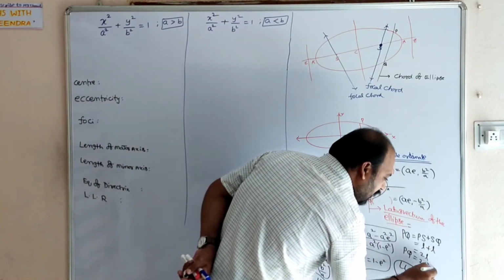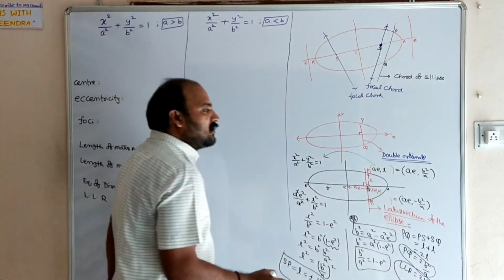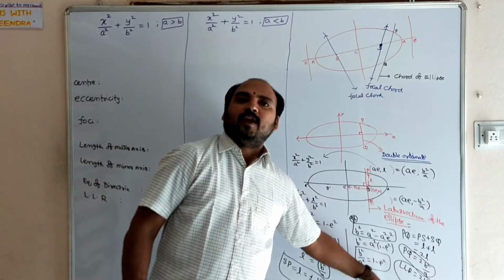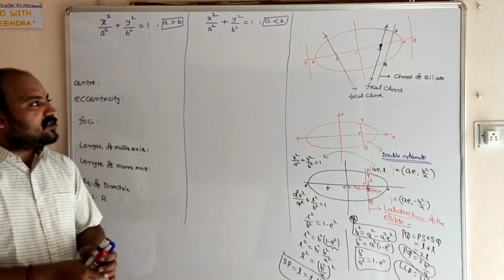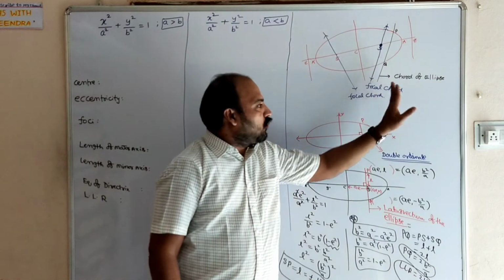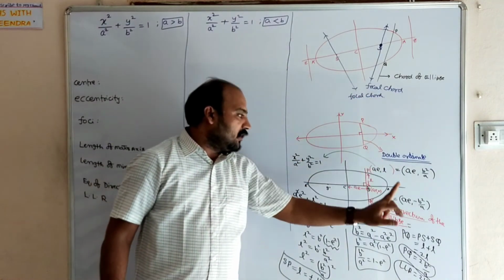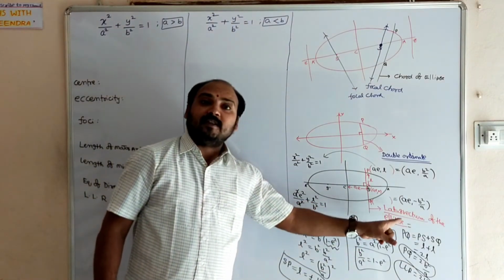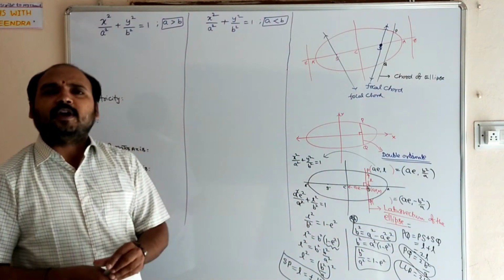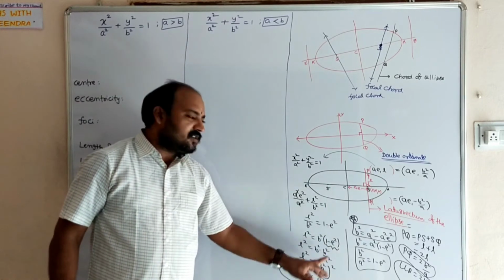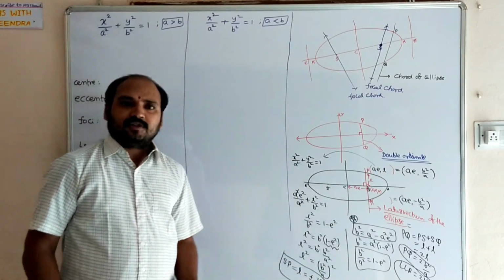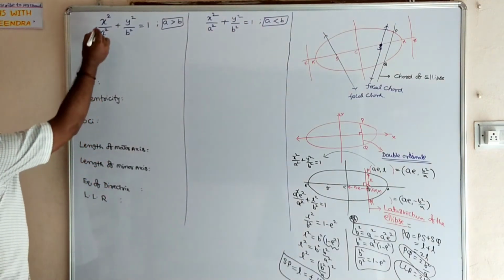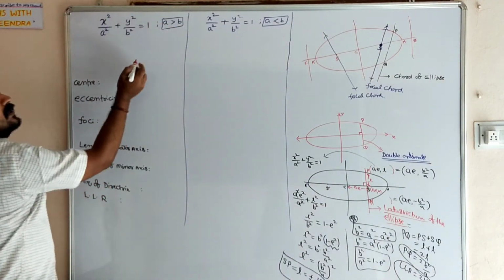This is very important, dear students. So length of latus rectum is b square by a plus b square by a, 2b square by a. After completing this information, chord of the ellipse, focal chord of the ellipse, double ordinate, latus rectum, we concentrated on latus rectum length. Why? Because a number of problems in competitive exams are asked based on the latus rectum concept. So now we will come to the figure of the standard equation of ellipse when a is greater than b.